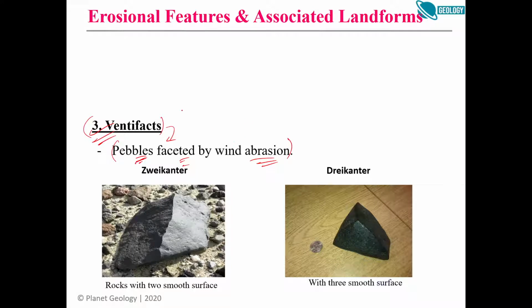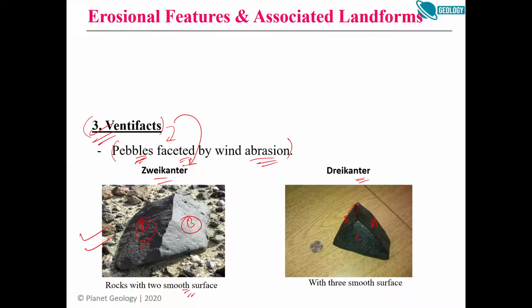Even in German terms they have given names. This they have named as geocanter. This they have named as drecanter. So geocanter is nothing but a rock with two smooth surfaces, surface A, surface B. Right? These are two smooth polished surfaces. Here in drecanter you can see three: A, B and C.